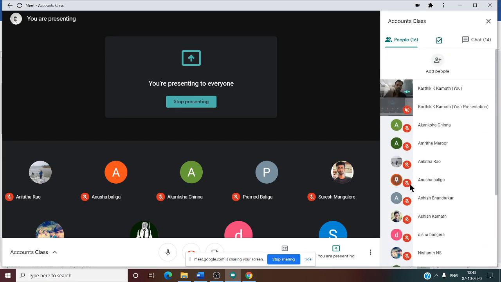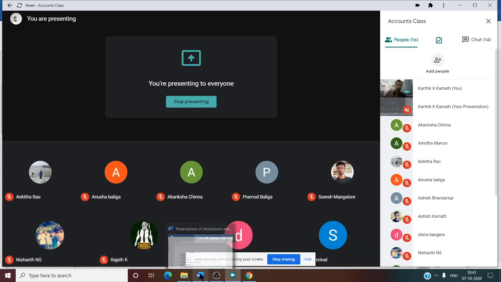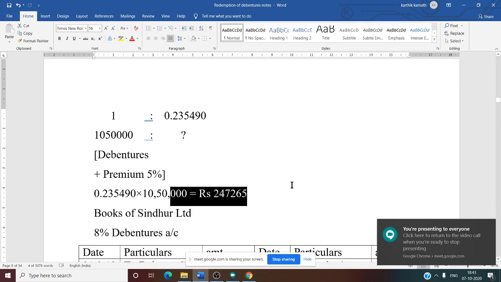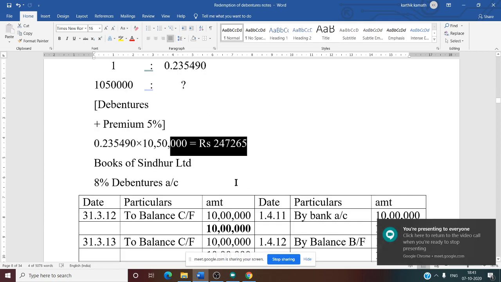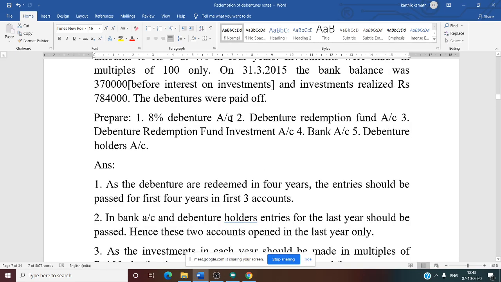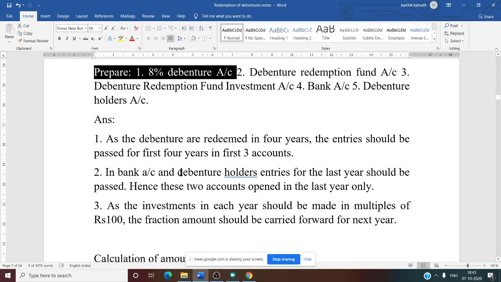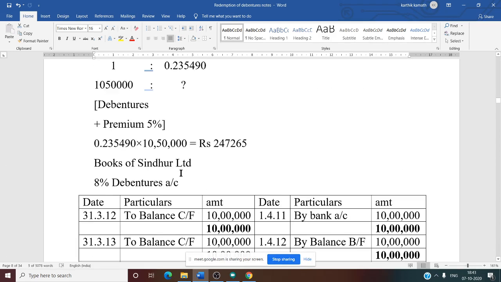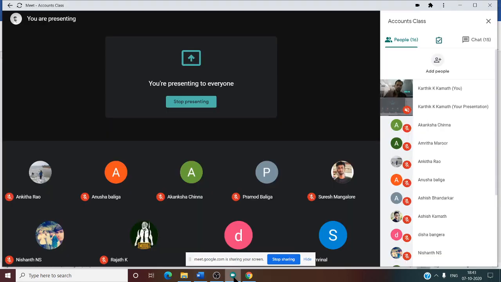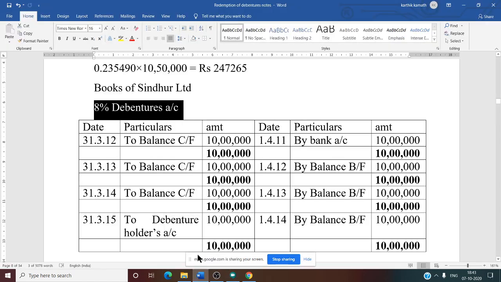Yes. Now we need to see the second step. What is the second step now? After doing the working note, we are going to do the ledger account. What is the first account they have asked in the question? 8% debenture account. So do 8% debenture account. While doing 8% debenture account, a very important thing is date. Date you need to write as it is. If you don't write the date, then you will lose the marks. So see the date and write it.